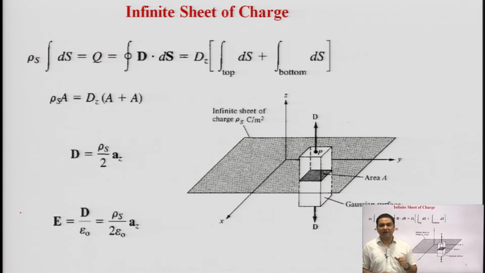In the same way, the electric field intensity E is derived as rho s upon twice epsilon naught into a z. These mathematical notations are important, and you have to understand all these formulations for formulating different mathematical problems and numerical analysis.